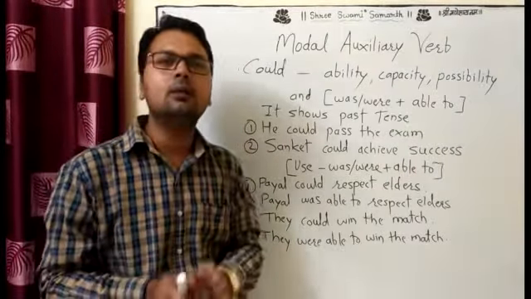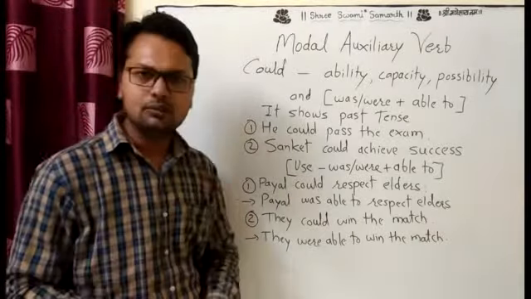Sanket could achieve success. But all these sentences are related to the past tense, not the present. If you want to tell about the present, use can. And if you want to tell about the past, use could. The meaning is the same: ability, capacity, possibility, no doubt.